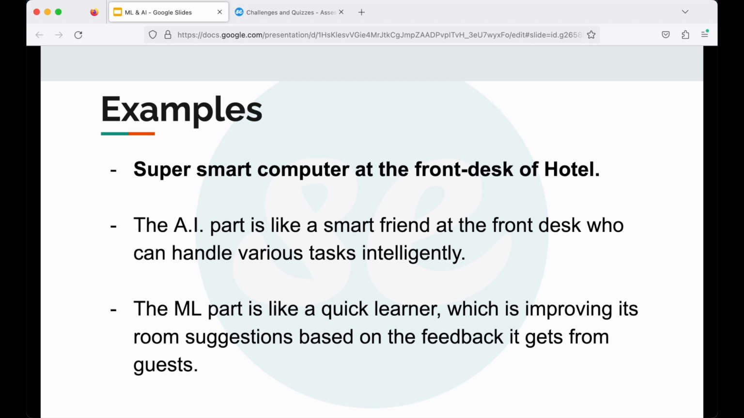So, in a nutshell, we saw in this example that the AI part of the system is like having a smart friend at the front desk who can handle various tasks intelligently, while the ML part is like a quick learner in the booking system, which is improving its room suggestions based on the feedback it gets from the guests. I hope you have understood the difference between artificial intelligence and machine learning. In our upcoming video, I will discuss generative AI and deep learning. Also, we will see the difference among all four things: AI, ML, generative AI, and deep learning.